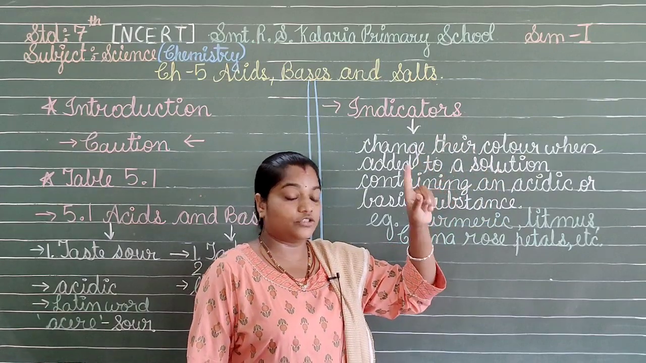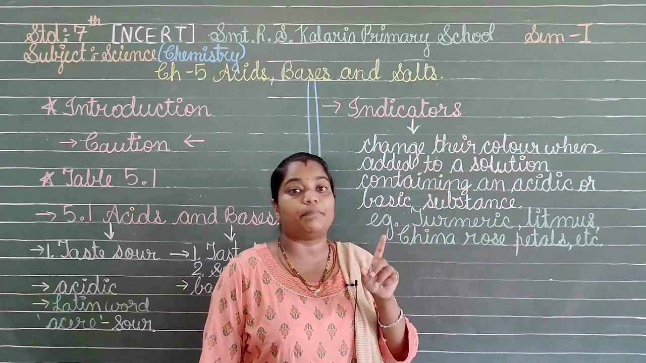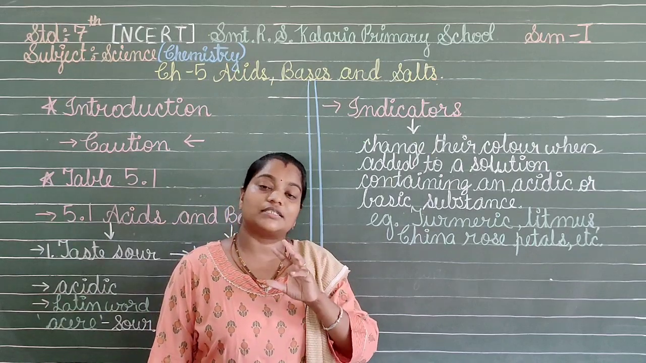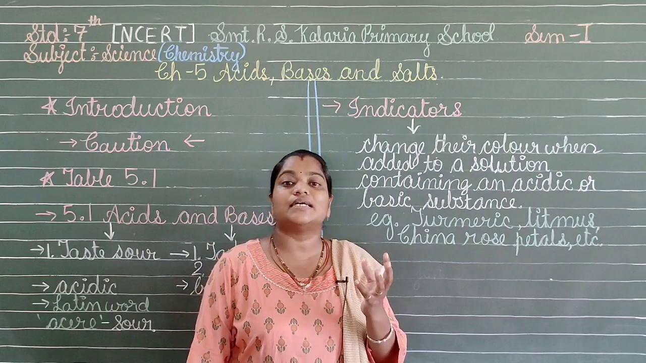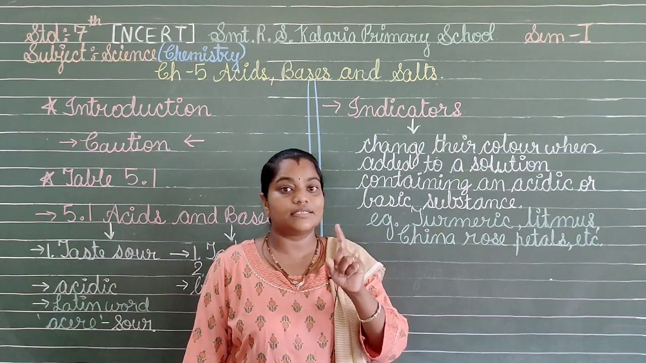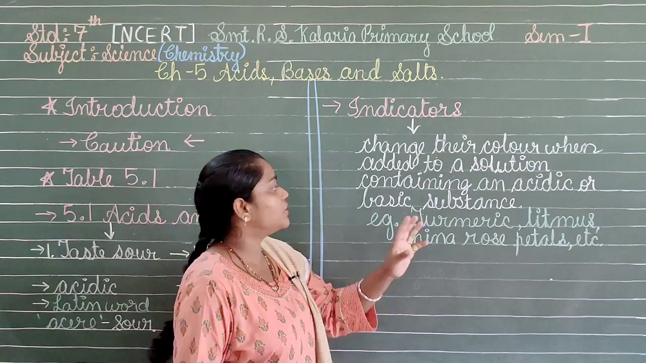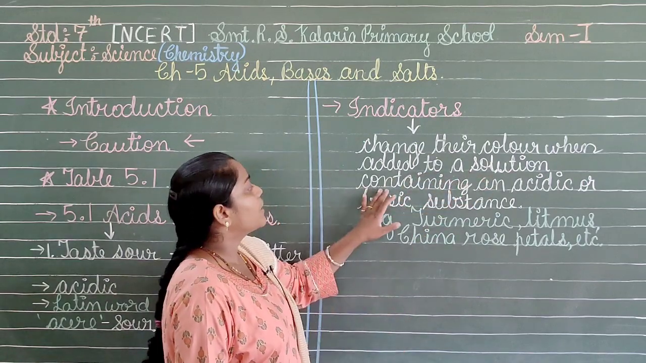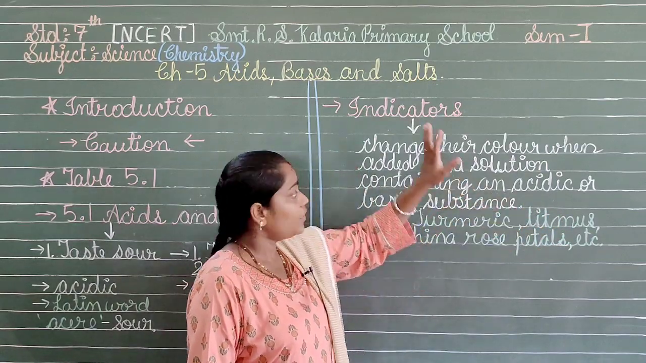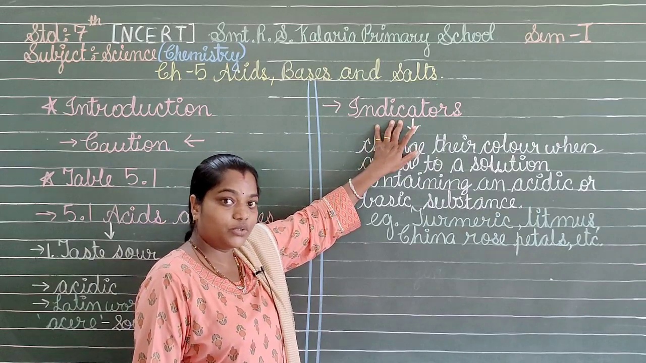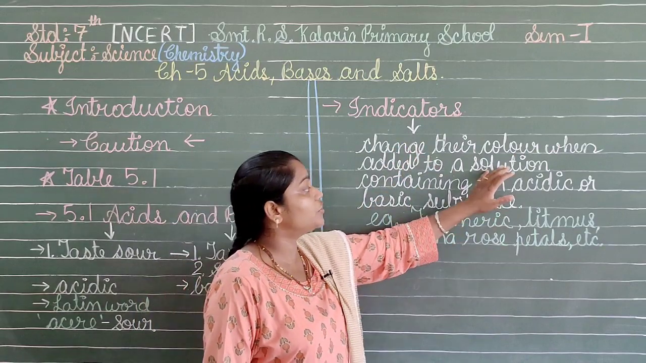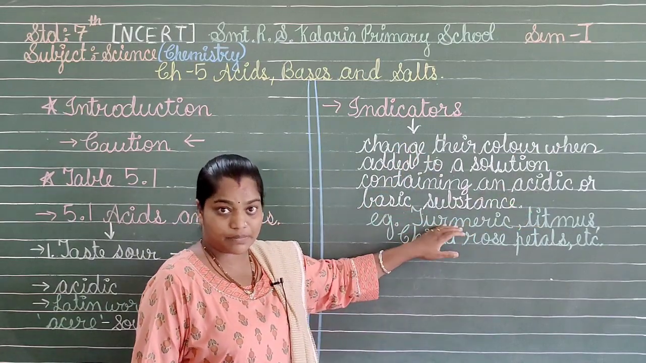The word solution is used. Solution means what? We have to prepare a solution, meaning a liquid substance. So if it is a solid substance, what will we do? Add some distilled water to that substance and make it liquid form. That is the solution of that particular thing. So this will be termed the solution containing an acidic or basic substance. So the indicators will change their color when they are added to the solutions of acidic or basic substances.